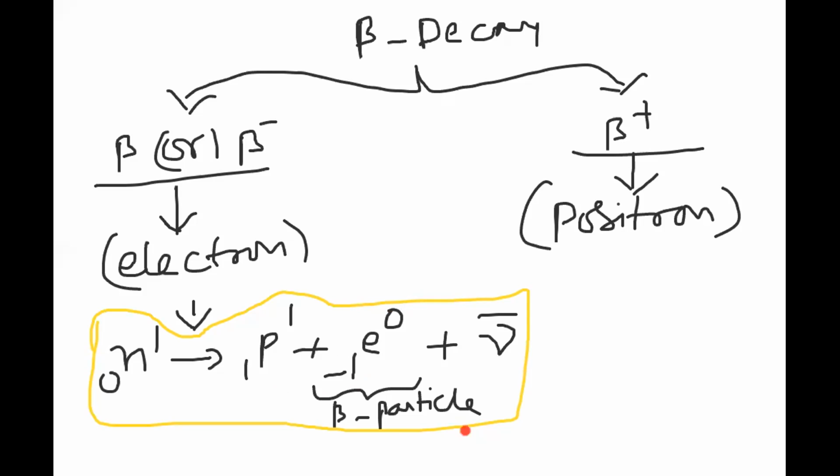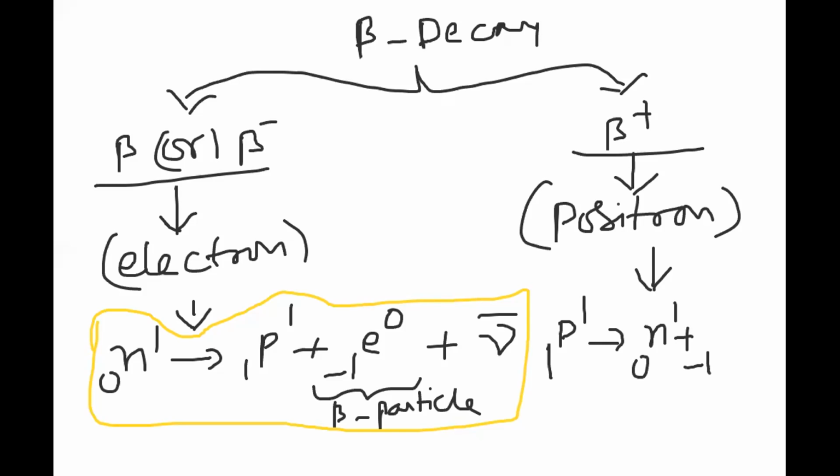Now, what about this beta plus, the positron? Positron is nothing but the antiparticle of electron. When will we get this positron? If I take a proton, the proton splits as neutron and positron.